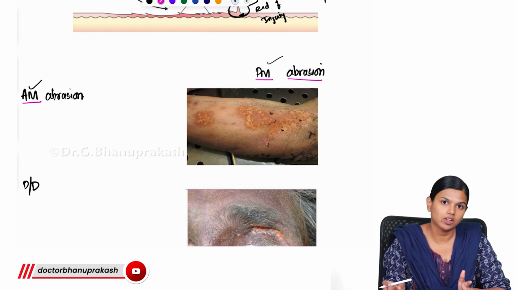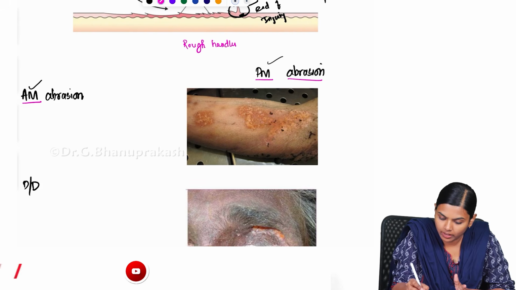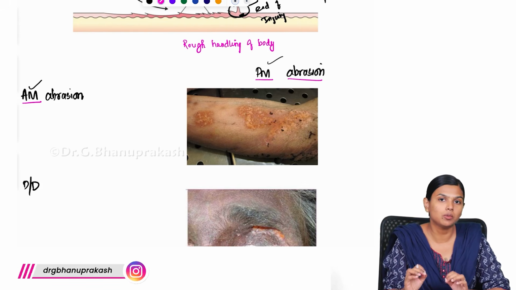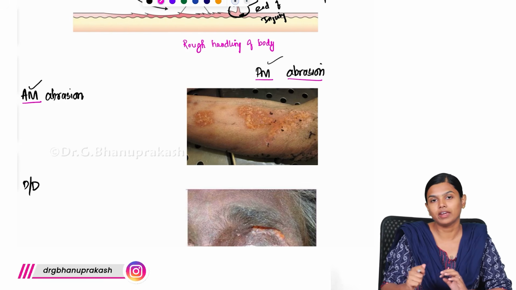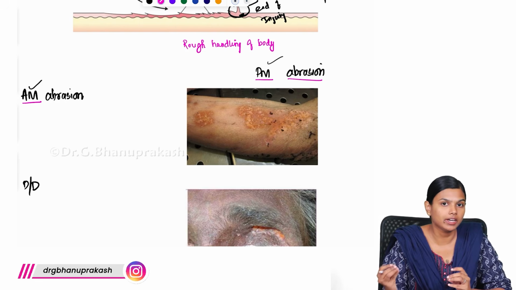That is the first question. So commonly when there is a rough handling of body, especially in mortuary, when they are trying to shift the body, there is a chance that they may handle the body roughly, or because of the weight and non-compliance of the body, there is more chance to get injury.